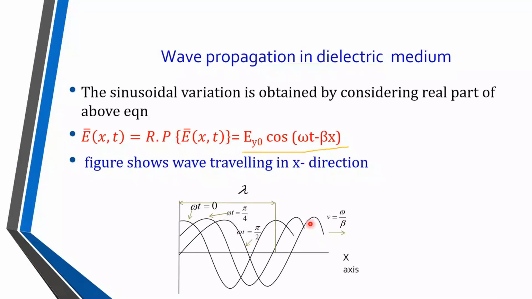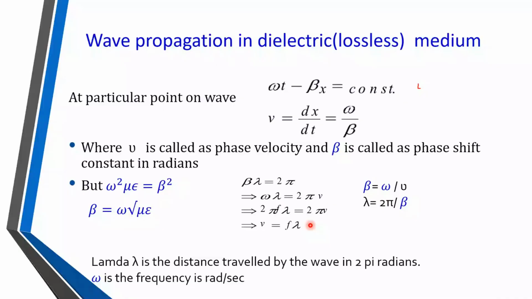then beta, that is phase constant, is given by omega under square root mu epsilon, or beta is also given by omega divided by v, or lambda is also given by 2 pi by beta. Okay, so lambda is what?